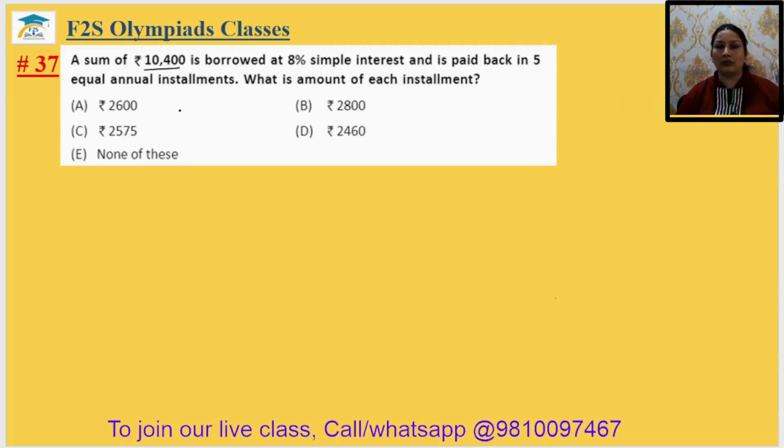There is the sum given, so after the interest, how much amount should they pay? Amount will be equal to 10,400 plus 10,400 multiplied by 8 multiplied by 5 upon 100, PRT by 100.